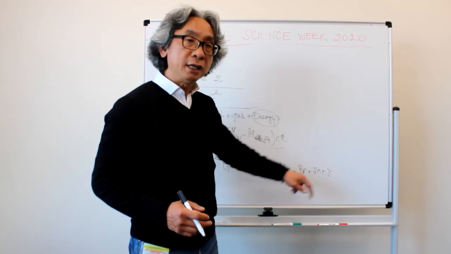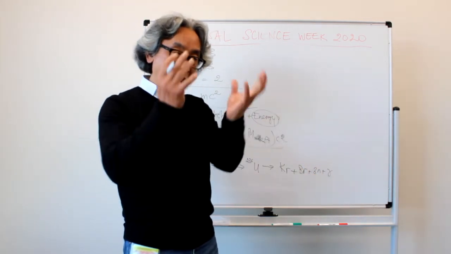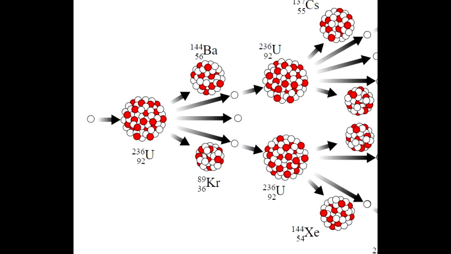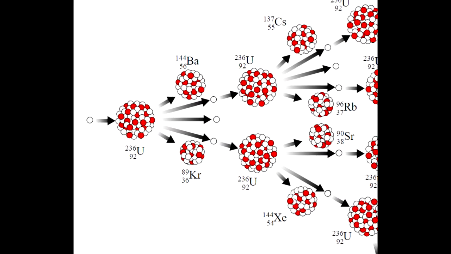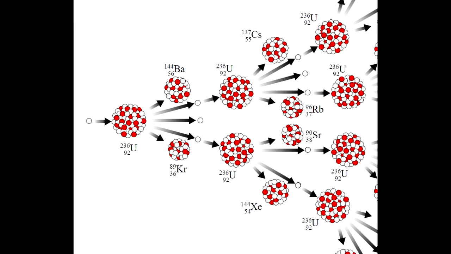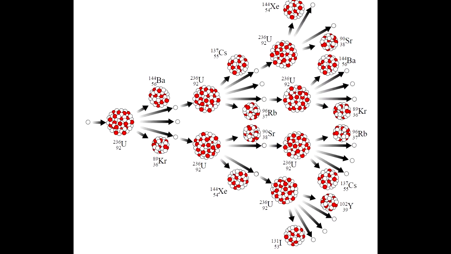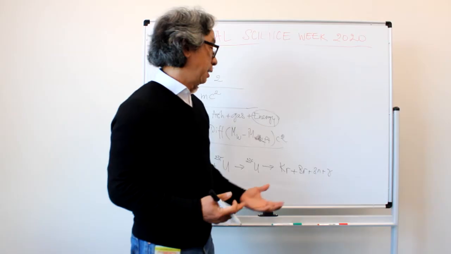The 3 neutrons here could, if we have a lump of fissile nuclear material, excite other nuclei in the surrounding, and that will create further neutrons and further energy. That we call the chain reaction.